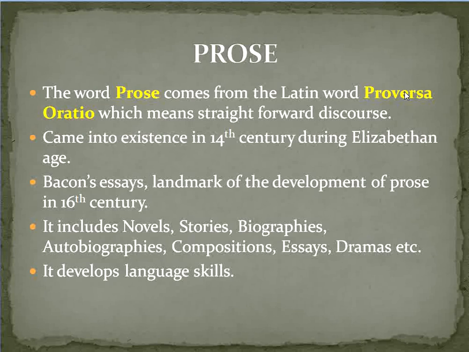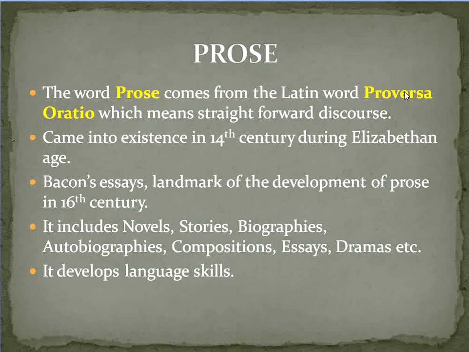What is the second point? It came into existence in the 14th century during the Elizabethan age. So we can say that prose writing came into existence in the 14th century, and that century was known as the Elizabethan age in the history of English literature. What is the third point?